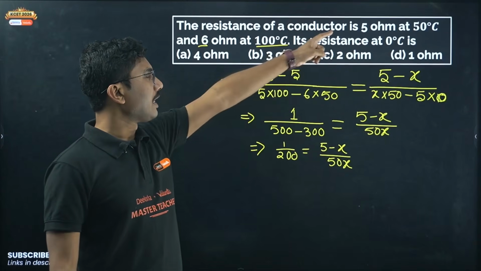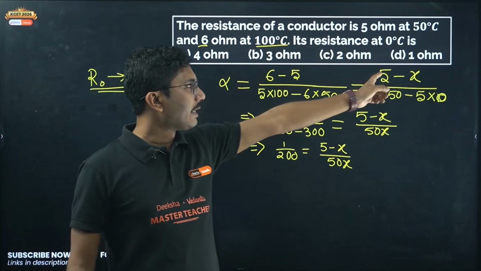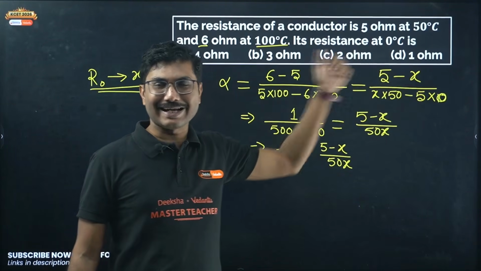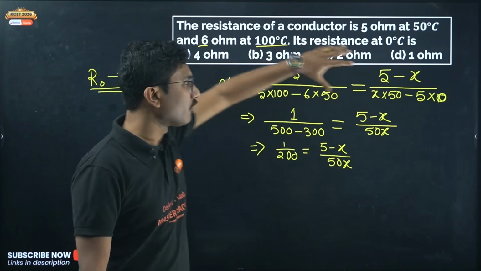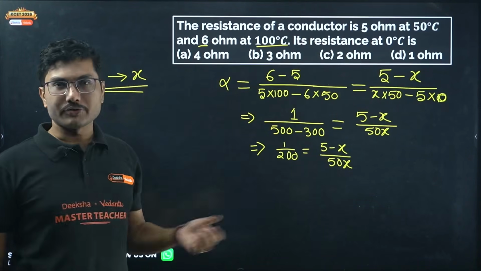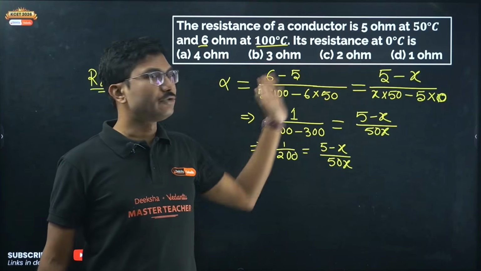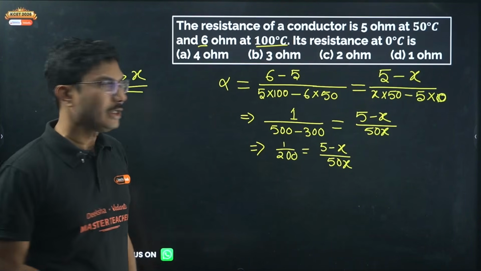First we have taken 6 ohm and 5 ohm, next we have taken 5 ohm and X at 0 degree, and applying the same formula. We have applied the same formula twice. Because alpha is constant for a given material, we can say these two equations also have to be the same.